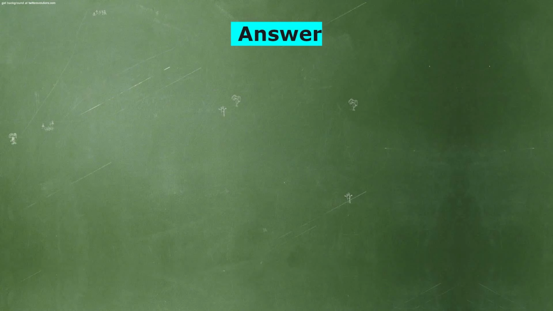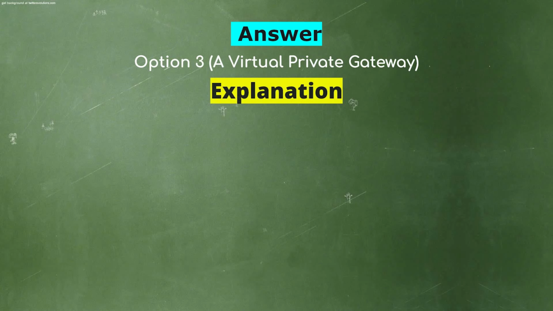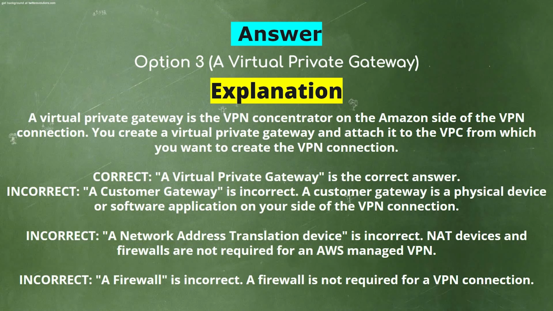And the correct answer is Option 3. A virtual private gateway. Explanation. A virtual private gateway is the VPN concentrator on the Amazon side of the VPN connection. You create a virtual private gateway and attach it to the VPC from which you want to create the VPN connection. A virtual private gateway is the correct answer.